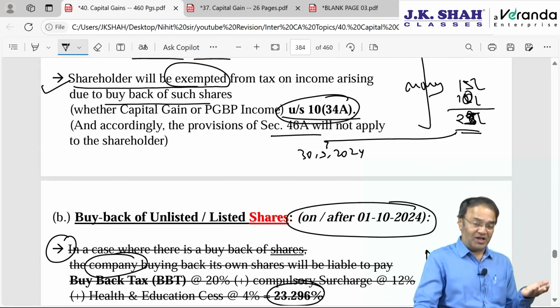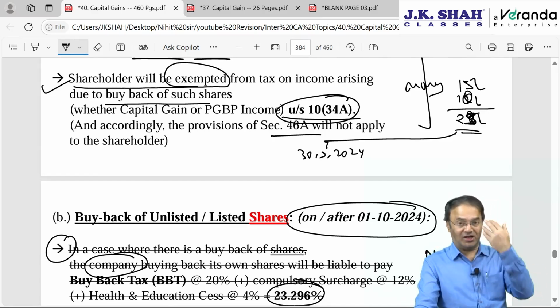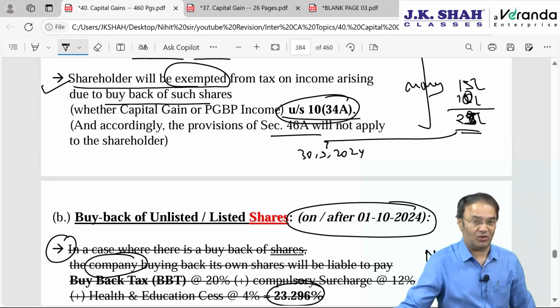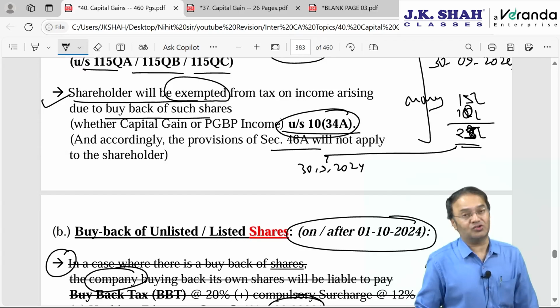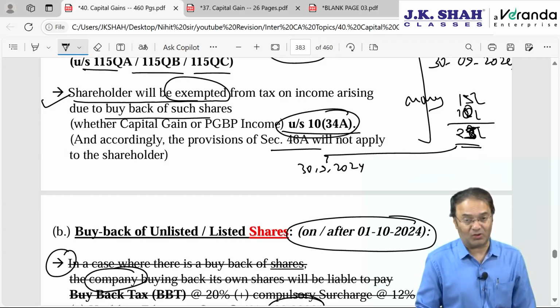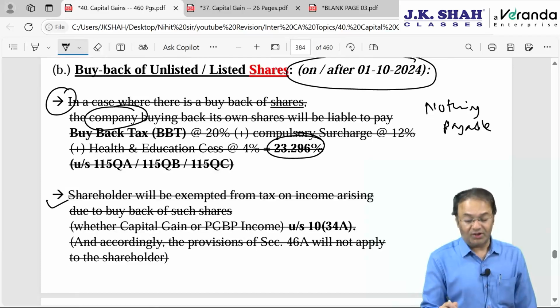The company had to pay buyback tax on the difference between the amount paid by the company to the shareholder minus the amount received by the company from the shareholder. Buyback tax is deleted now, so we'll not discuss it further. I have a separate video recorded for buyback tax. Please have a look at it. It's a beautiful video.